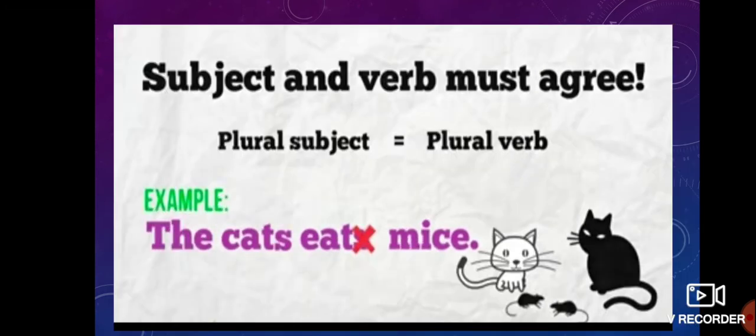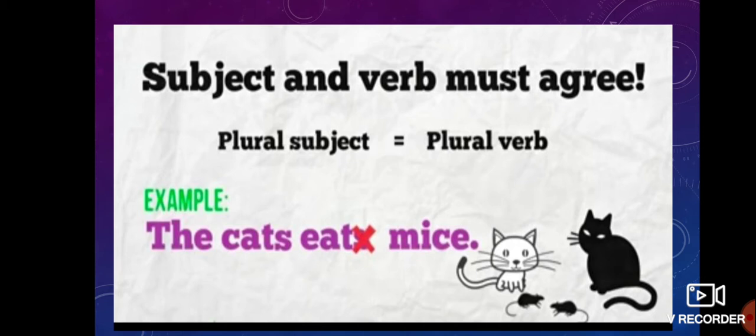Now let's move to subject-verb agreement with plural subjects. A plural subject takes a plural verb. Here is the example: the cats. Cats is a plural subject, so the answer is eat. The cats eat mice. You cannot write eats mice. So a plural subject cannot be used with a singular verb.